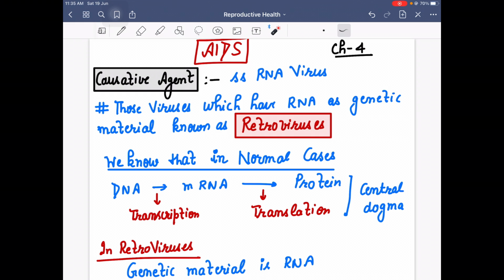And AIDS I'm going to discuss a little in explanation mode. Complete explanation we will discuss here. AIDS, as everyone knows, the expanded form of AIDS is acquired immunodeficiency syndrome, right? And it is not at all a bacterial disease. The causative agent, the pathogen which causes this disease, it is basically a syndrome. I will tell you in a minute why we call it a syndrome. It is caused by a single stranded RNA virus.